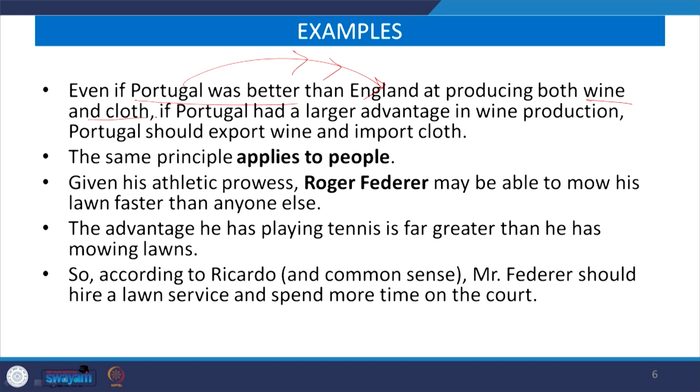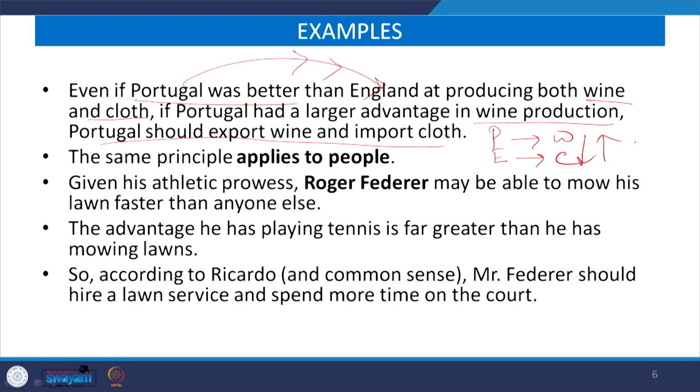If Portugal had a larger advantage in wine production, Portugal should export wine and import cloth. So, the important factor is where we have the larger advantage. If the advantage is in wine, it is suggested that countries specialize in those products. So, Portugal for wine and England for cloth, so that mutual trade becomes possible.